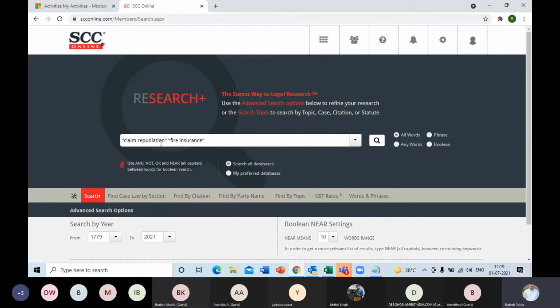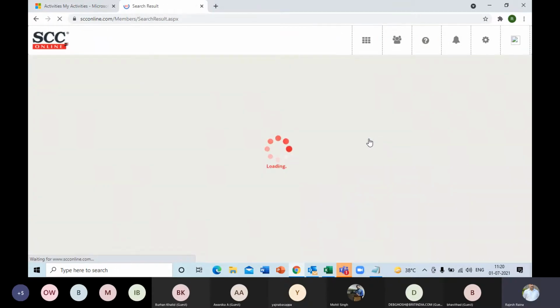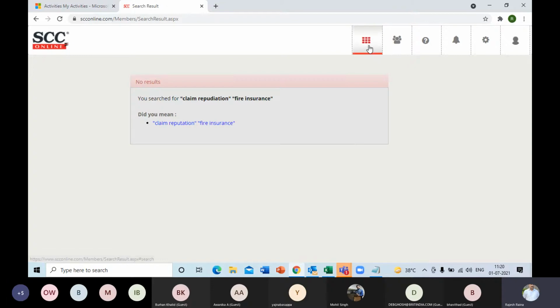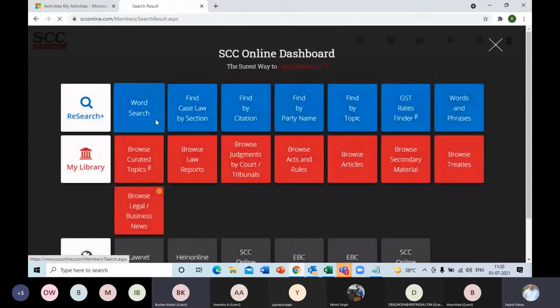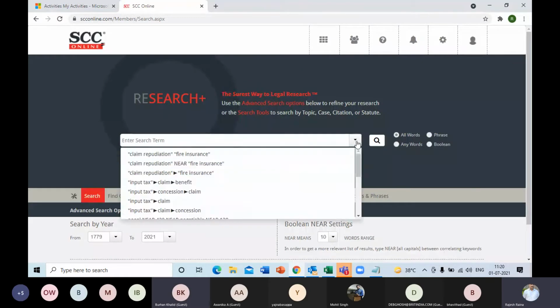Maybe in the judgment or even in the digest note that we create, claim repudiation as well as fire insurance might not appear together. I'm sure it will be talking about fire insurance only if it is due to that. But at times, fire or insurance might not be pairing together. That could be one of the reasons. So let me just remove the fire and insurance separately.